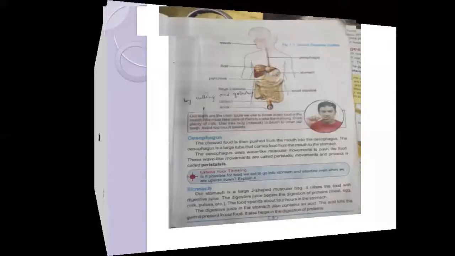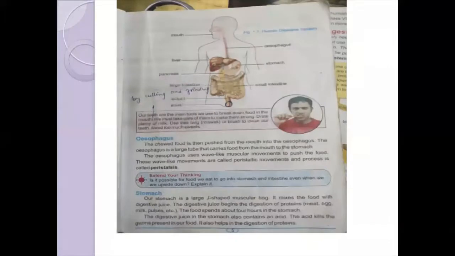So I'm sure students, you understand the salivary glands, and you saw their secretion in the mouth. That secretion through the ducts enters the mouth and then helps in the digestion of carbohydrate and mastication of food. After the mouth, the second part of the digestive system, you can see, is the esophagus. The chewed food is then pushed from the mouth into the esophagus.